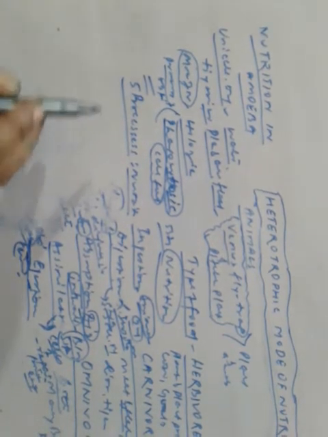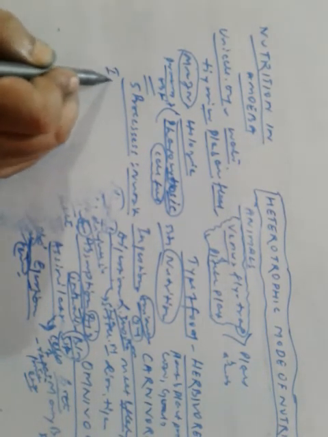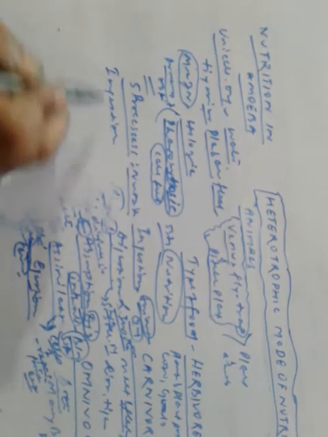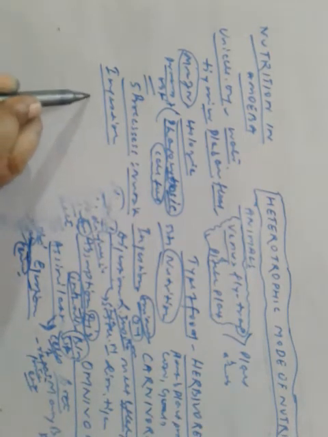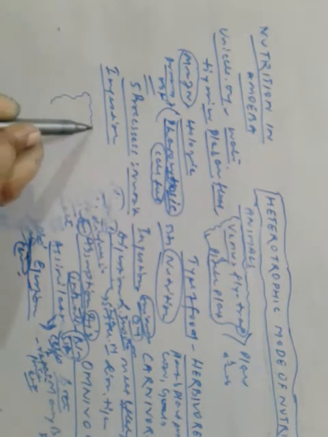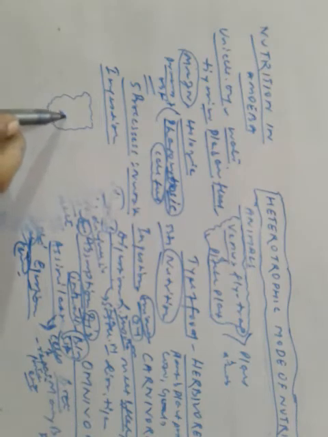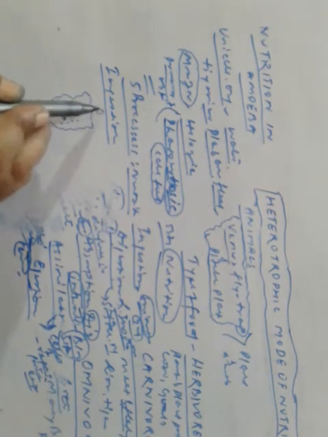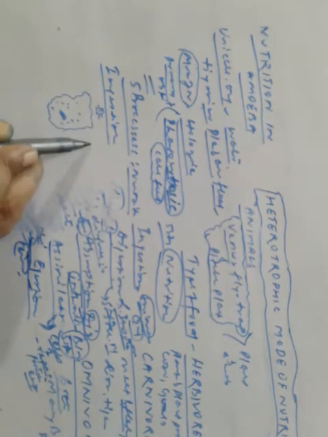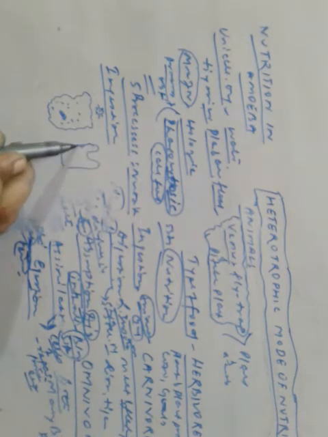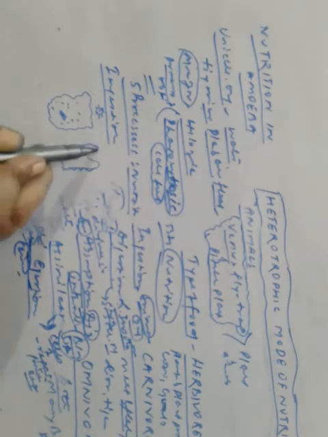So let us dwell on ingestion first. How is it done? Whenever amoeba sees a prey, it moves towards it. And then it encircles it with the help of false feet known as pseudopodia.